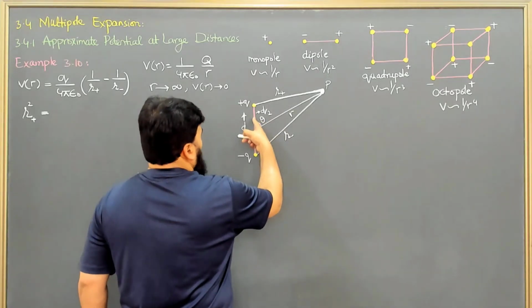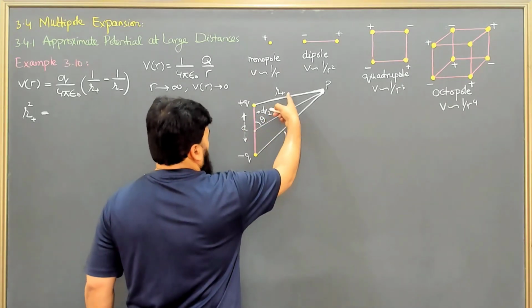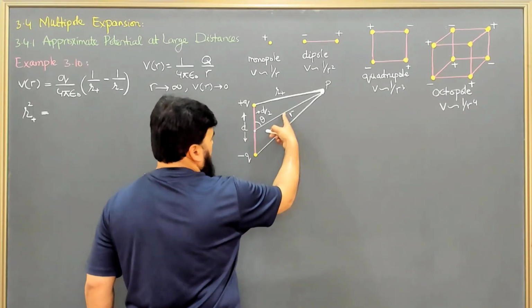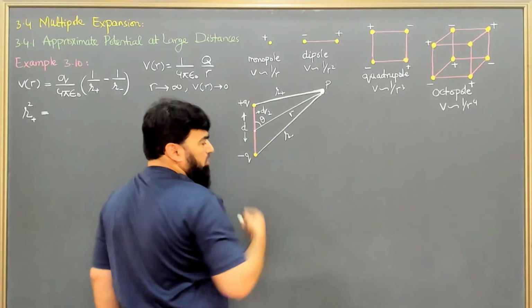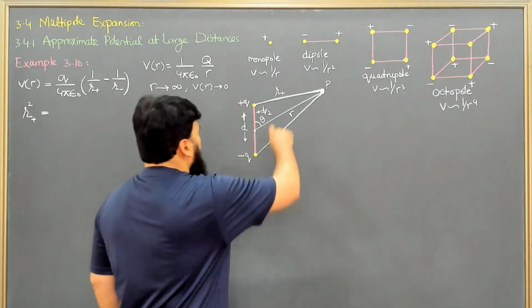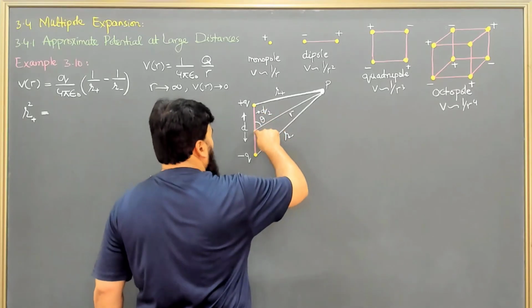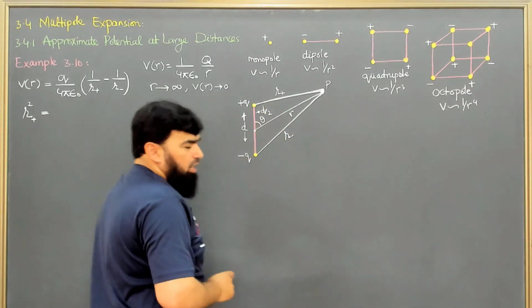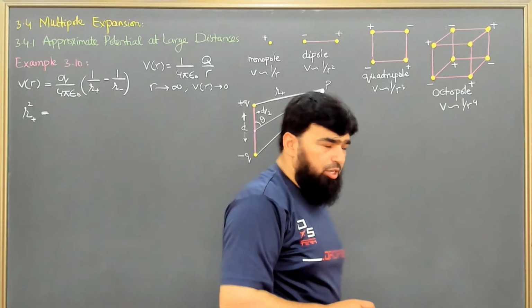So d over 2 squared, base squared, and the perpendicular squared will be equal to the hypotenuse squared. This is the Pythagoras theorem or the distance formula, and as we are having a tilt introduced here, cos theta will be involved.